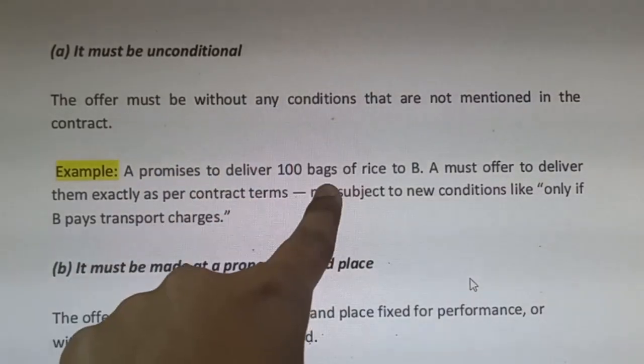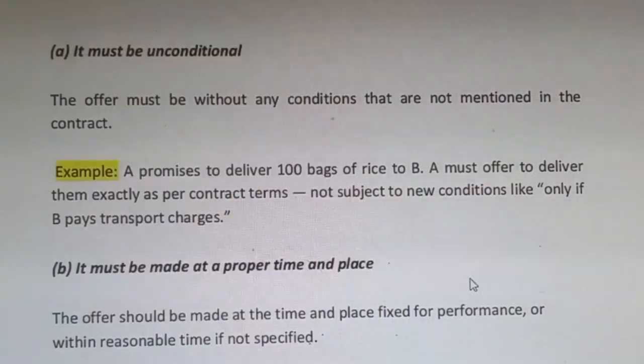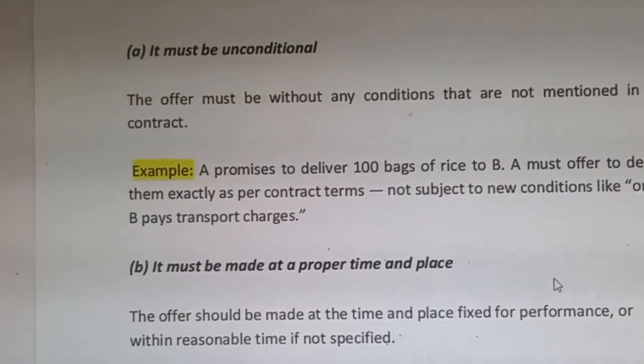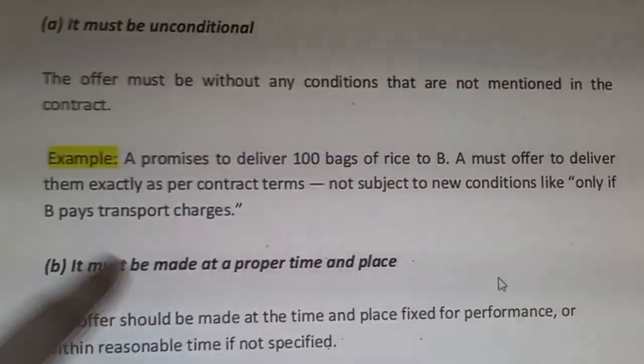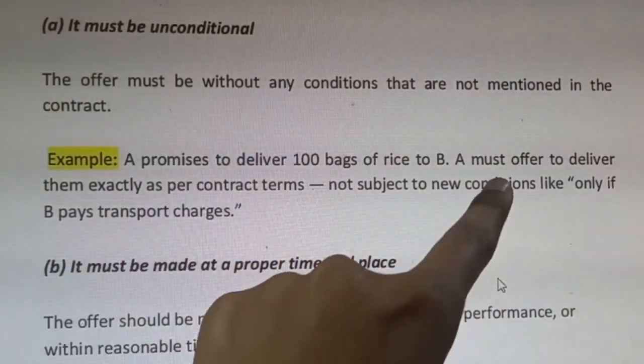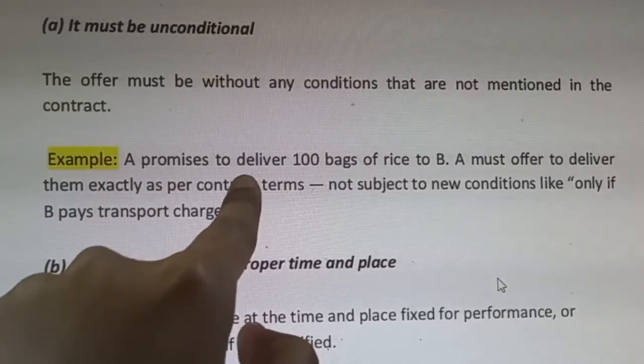A promises to deliver 100 bags of rice to B. Okay, A is promising what? To deliver 100 bags of rice. A must offer to deliver them exactly as per the contract terms. A must deliver them as per the exact contract terms.